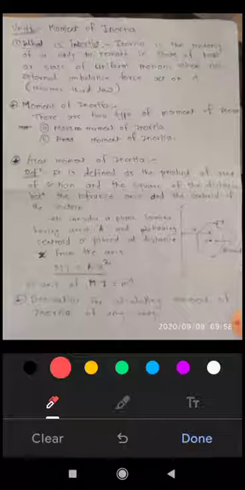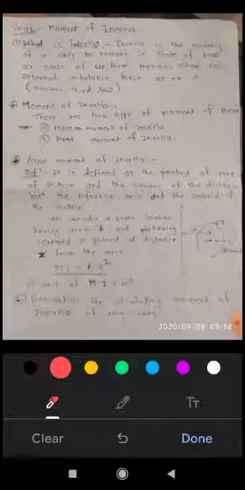That means you cannot change the direction of an object without an external unbalanced force. You cannot move any object, and you cannot bring any object to rest, without an unbalanced force. This is Newton's first law, that is the law of inertia.